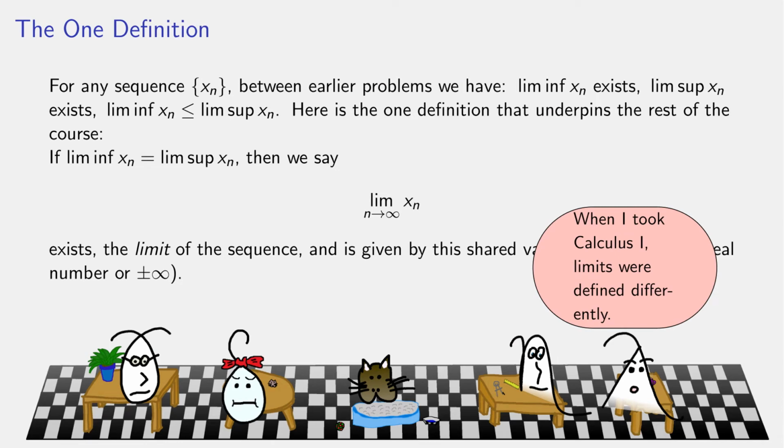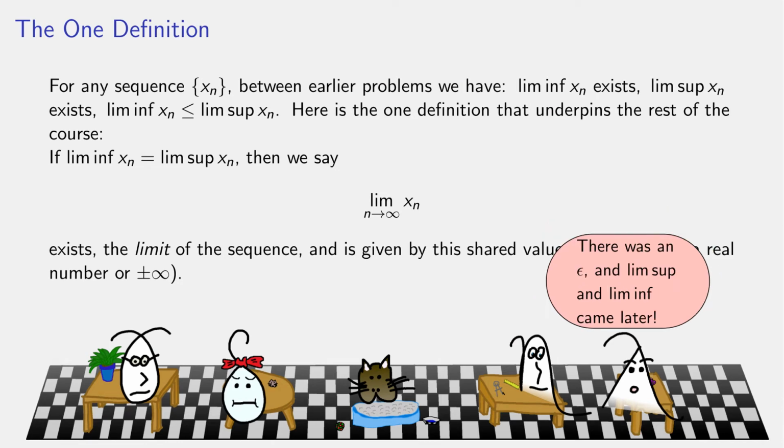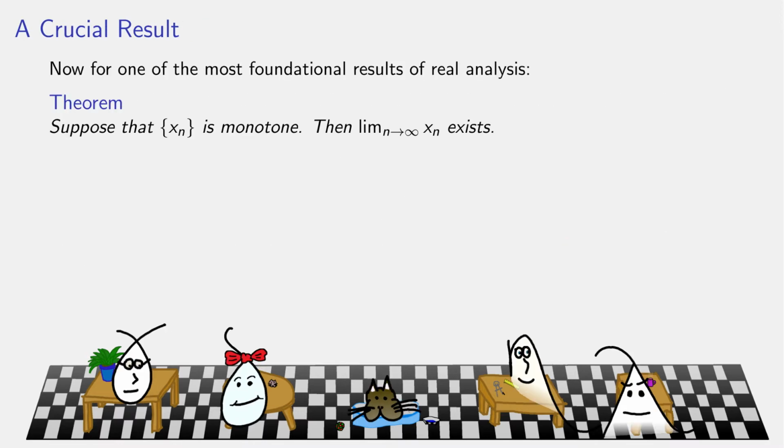Now you may have come across definitions of limits before where the limit definition is done differently. Yeah, there's an epsilon, and LimSup and LimInf, if they were addressed at all, they don't come until later in the course after you've already talked about limits. We're just doing things a little differently this time, but that's okay.